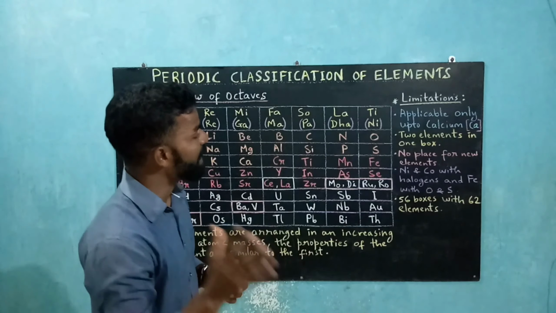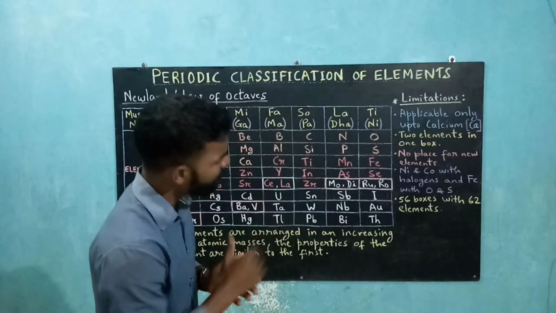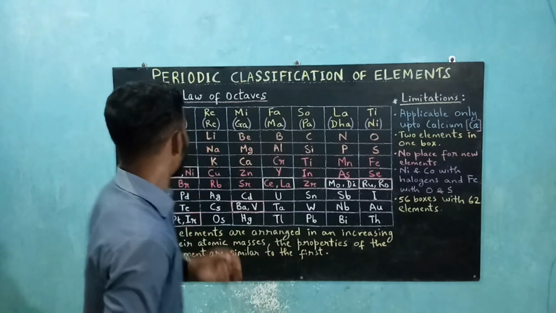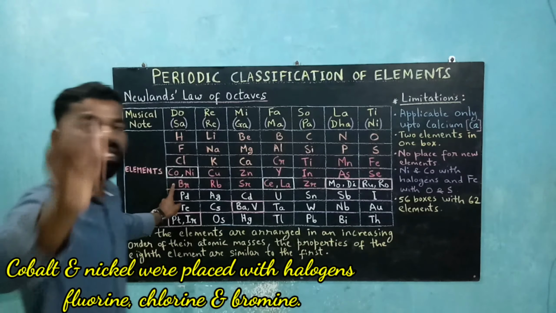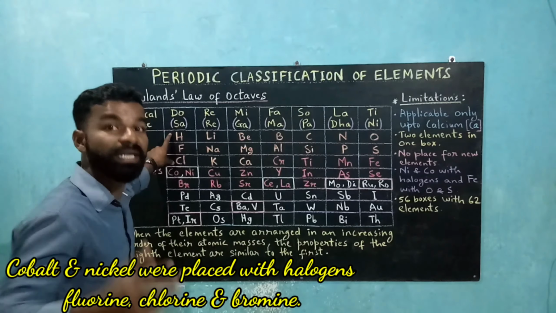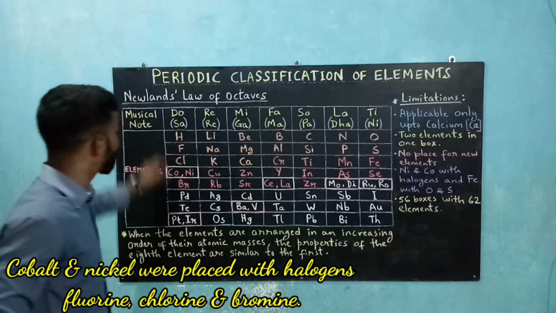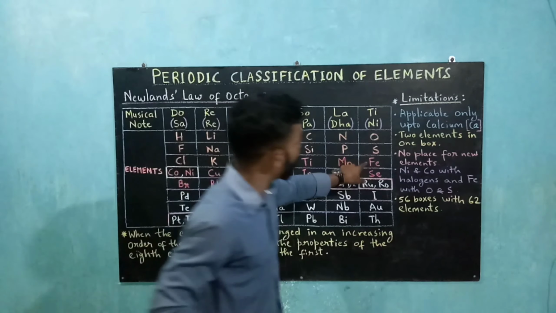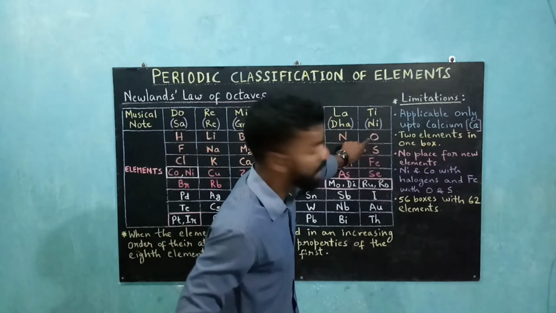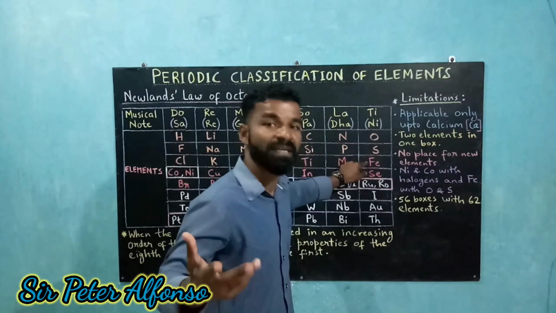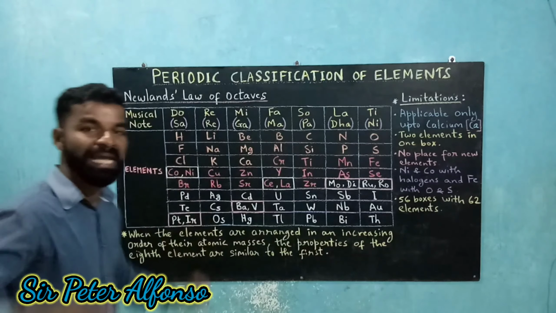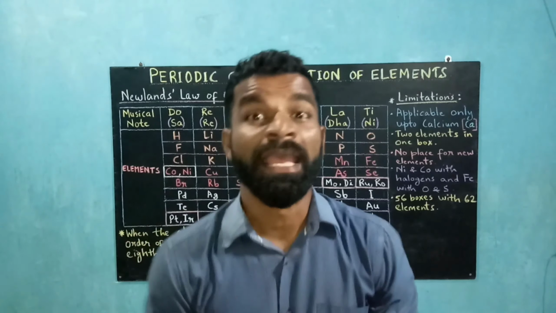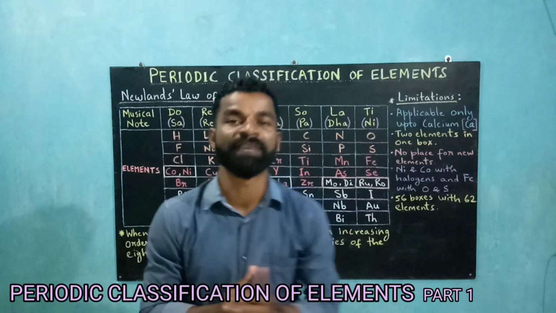Then nickel and cobalt were placed with halogens and iron was placed with oxygen and sulfur. So nickel and cobalt, which are purely metals, were placed with the halogens. So it did not match the properties of these halogens. Cobalt and nickel did not match at all with these halogens, and iron was placed with the non-metals, oxygen and sulfur. Iron is a metal which should actually have been placed with cobalt and nickel. So these were the limitations of Newlands' law of octaves.